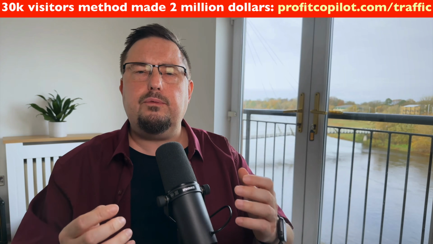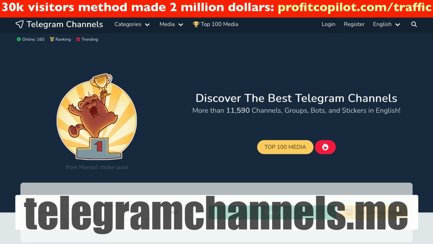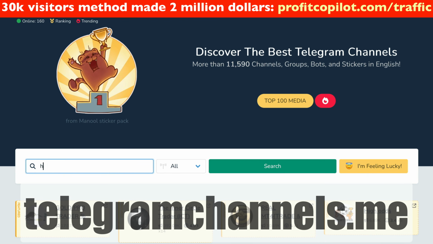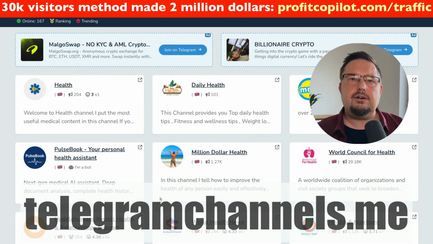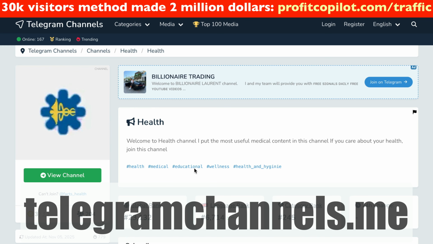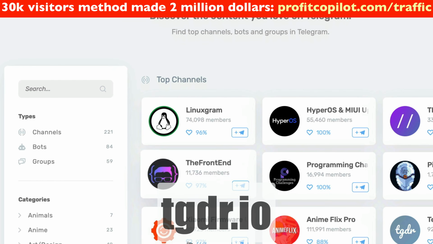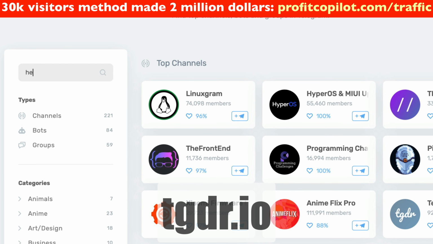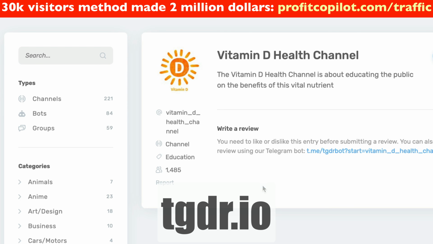And here's a couple of ways to find Telegram channels. The first way is to use telegramchannels.me. So just search for your niche, scroll down and select a channel that resonates with you. Then click on that and get more information and decide. Next is tgdr.io, it works in exactly the same way. So just search and choose the one that's right for you.